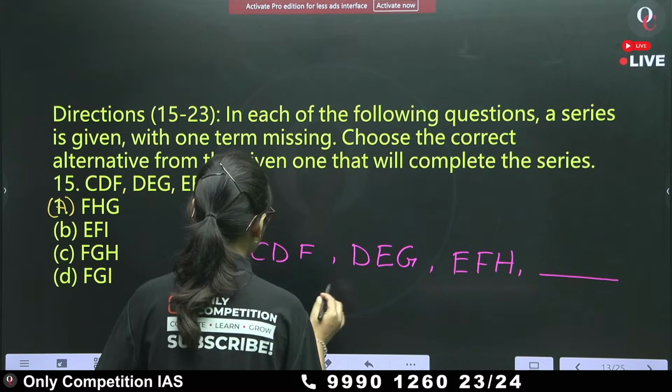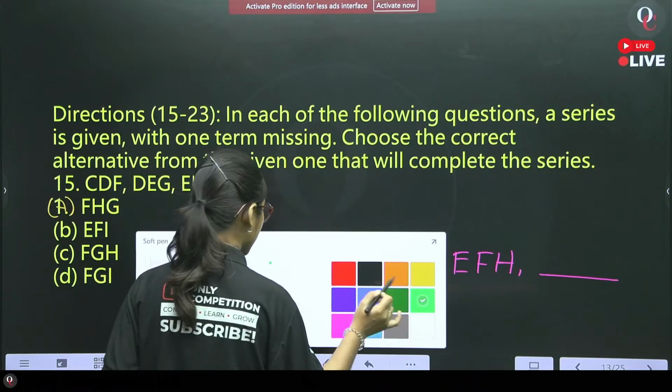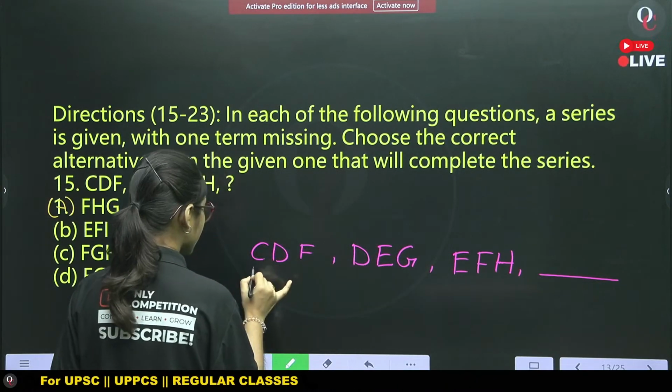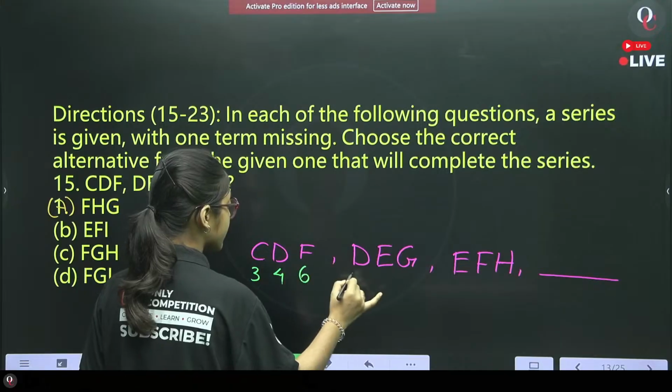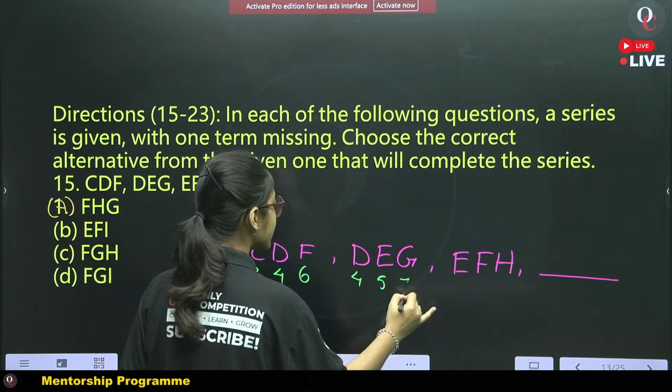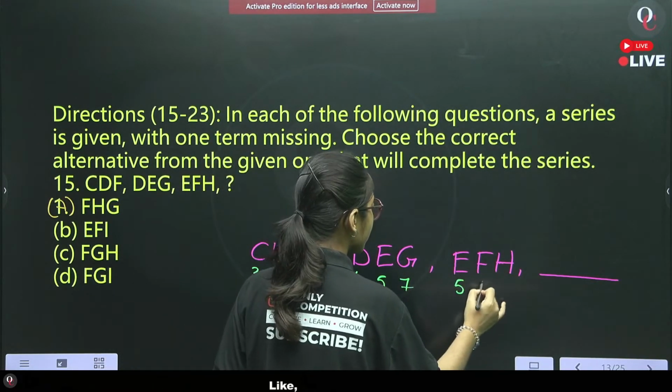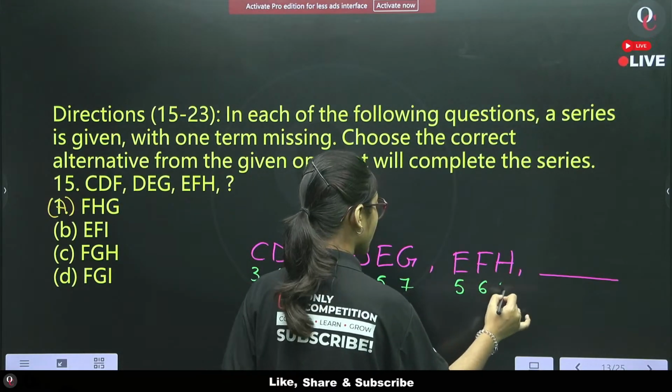Okay. Now, write down the position values of these particular letters: 3, 4, 6, 4, 5, 7, 5, 6, 8.